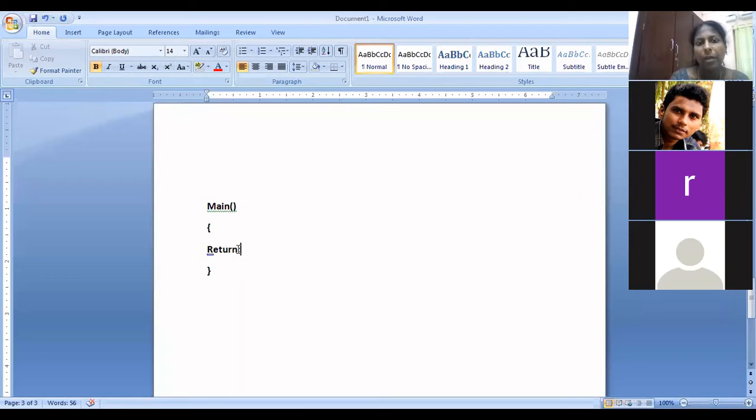So control will be returning to JVM. That means your program is stopped. So in main, if you write return, what will happen? The control will return to JVM. That means it will stop the program. So in any place, if you want to stop the program, you can use return. Just return with a semicolon.